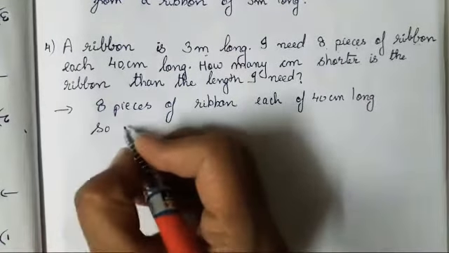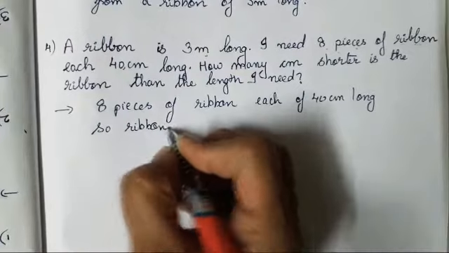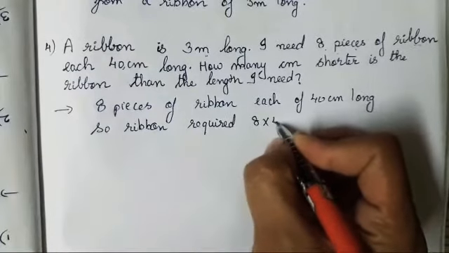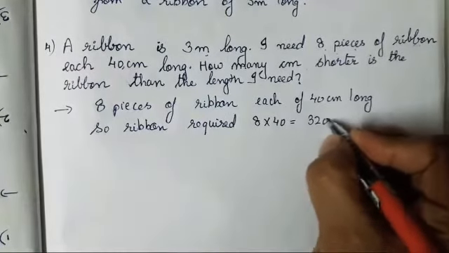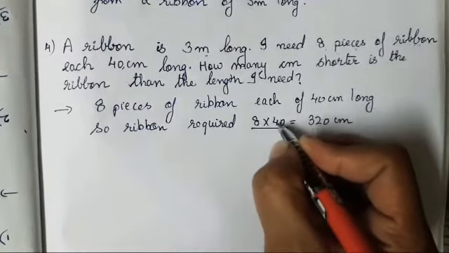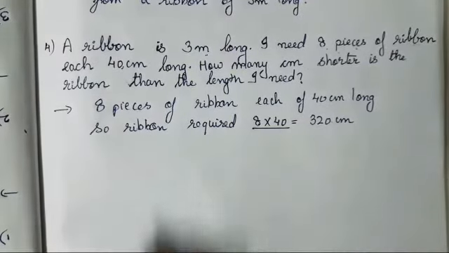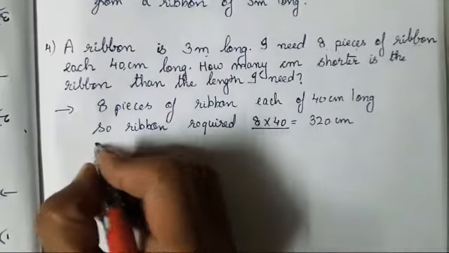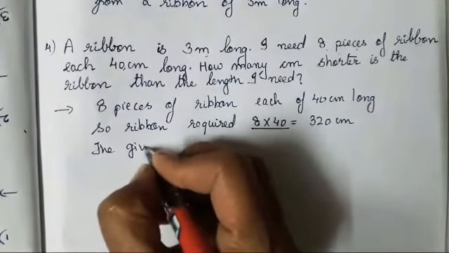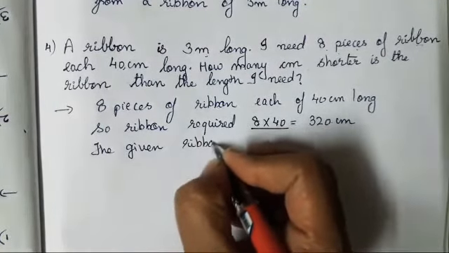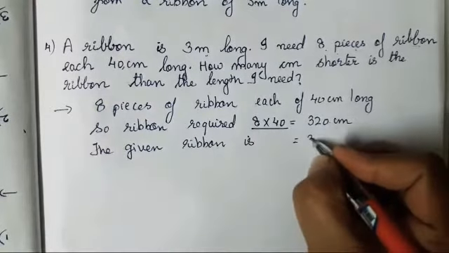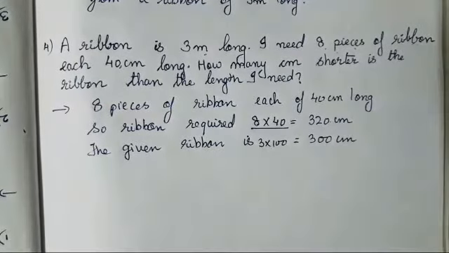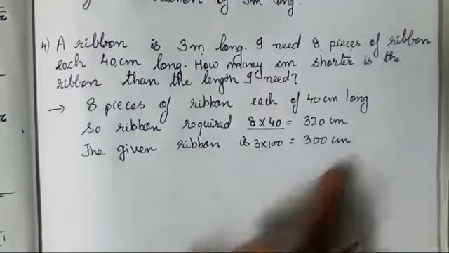बराबर. So ribbon required, कितना ribbon required होगा? 8 into 40 which is going to be 320 centimeter. Multiply कर लो. 4 8s और 8 4s are 32 and 0 as it is. Okay, now it is 320 centimeter, but how much has been given? The given ribbon is how much? 300 centimeter. 3 into 100 बराबर, सेंटीमीटर्स में हमने convert कर लिया मीटर into सेंटीमीटर्स.